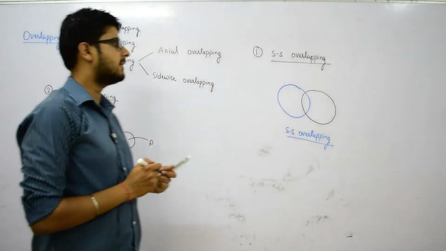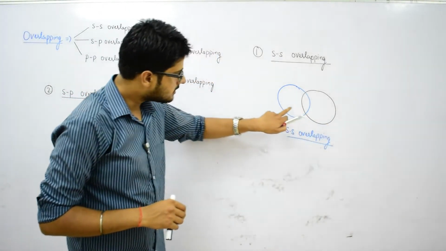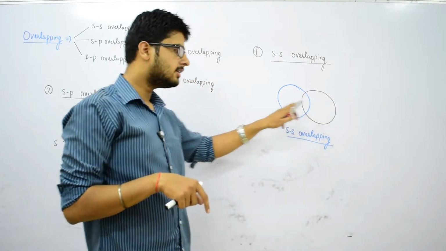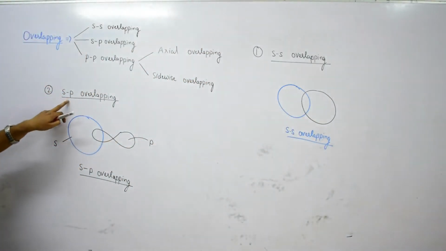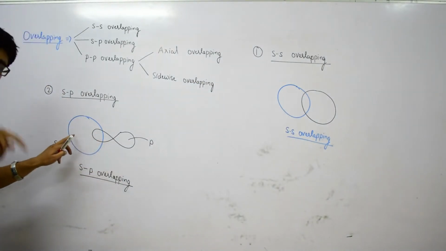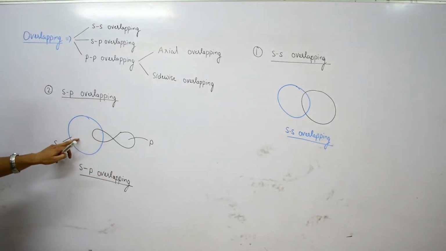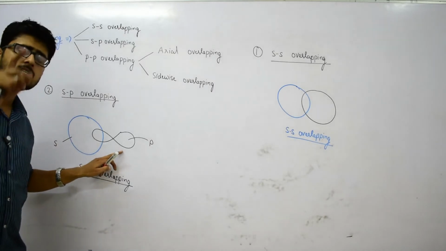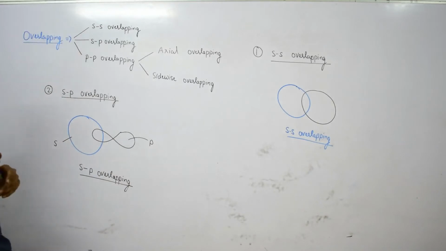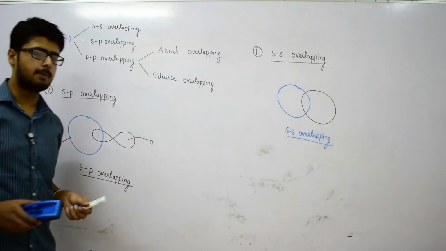So it is the case of SS overlapping when the overlapping is taking place between two s orbitals. This is our first s orbital and this is our second s orbital. And this is the case of SP overlapping, because the overlapping takes place between one s orbital and one p orbital. This is our spherical s orbital and this is our p orbital, which is dumbbell in shape. So we have discussed the first two types of overlapping. Now we have to discuss the case of PP overlapping.